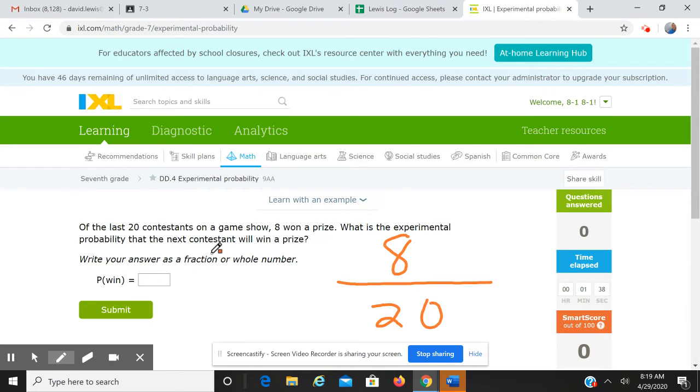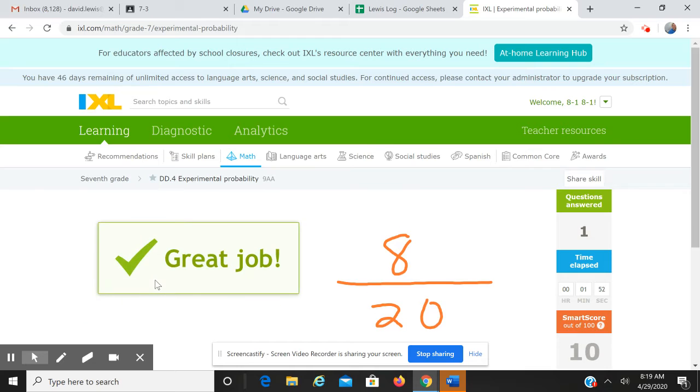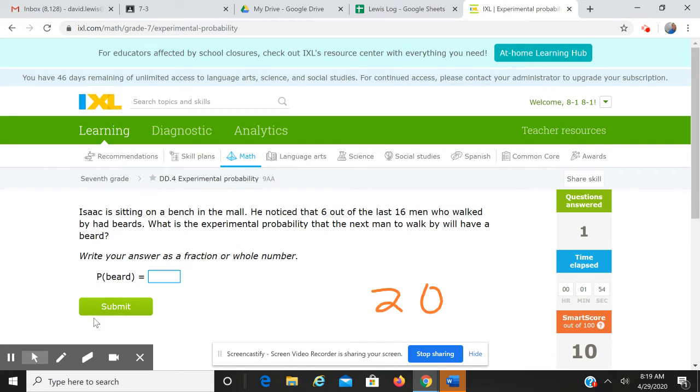All right, so it says, what is the experimental probability the next contestant will win a prize? Well, 8 won a prize out of 20. And let's try to do it without reducing. It's awfully kind to not make you reduce, even though you should always reduce fractions to lowest terms.